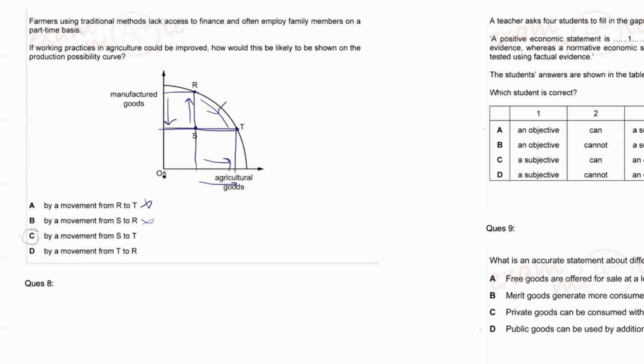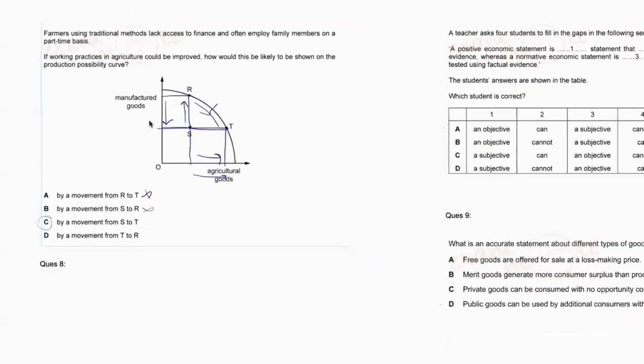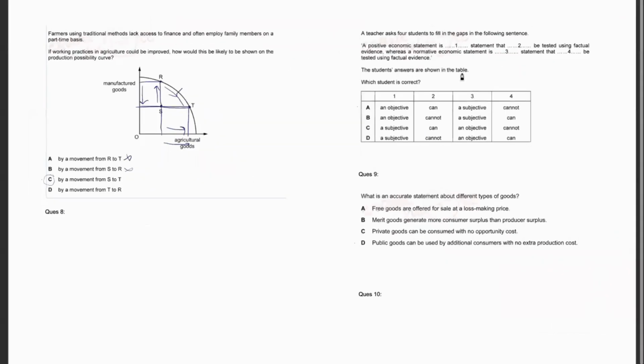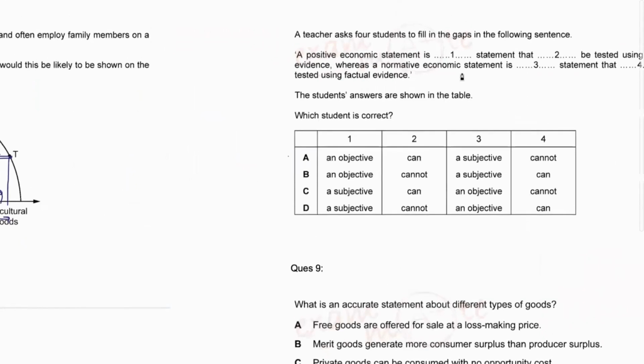So whenever you get these kinds of questions like movement from R to T or this to this, make sure that you draw lines, and when you draw lines, it becomes very easy for you to compare whether one good is increasing or decreasing. So make sure that you make proper use of the diagrams given. Everything is just there in the question. You just have to be wise enough to understand them. Now let's move towards question number 8.